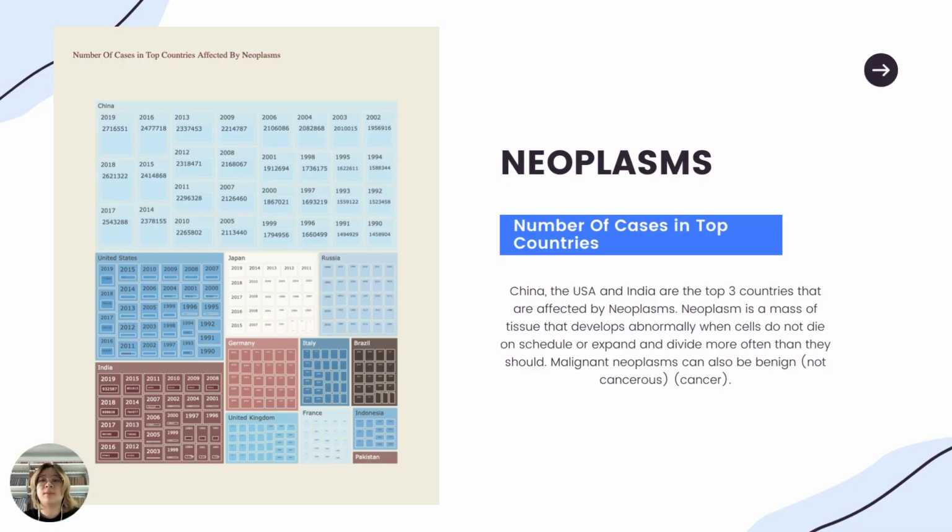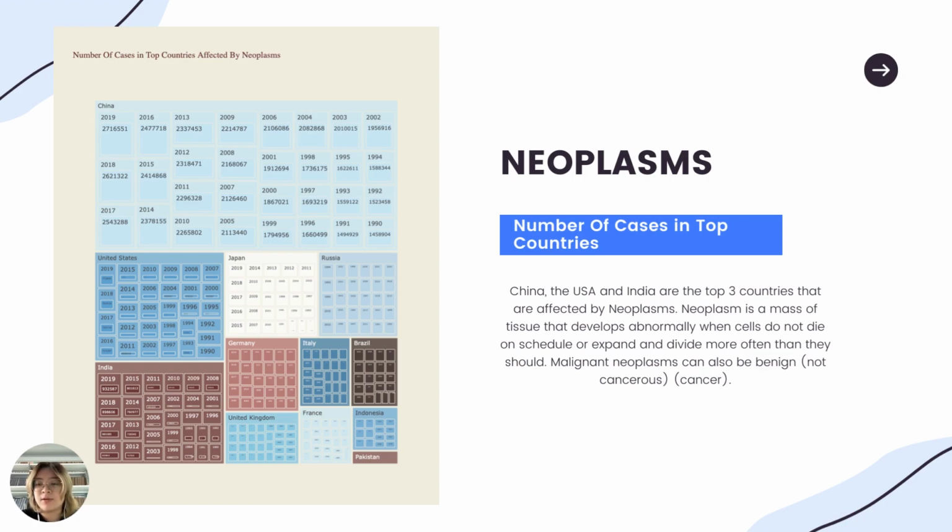So next, neoplasm. According to this tree map, China, USA, and India are the top 3 countries that are affected by neoplasm. Neoplasm is a mass of tissue that develops abnormally when cells do not die on schedule, or expand and divide more often than they should. Malignant neoplasm can also begin to be cancer.